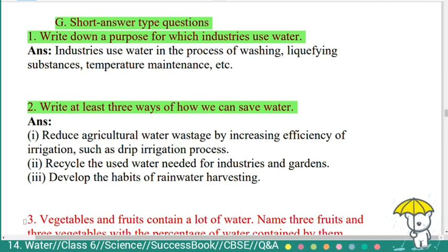Second, recycle the used water needed for industries and gardens. Third one, develop the habit of rainwater harvesting. So these are the 3 ways to save water.